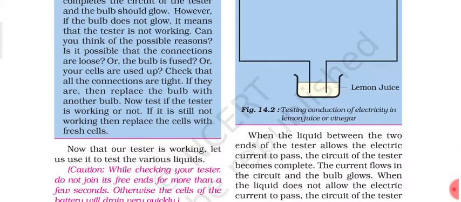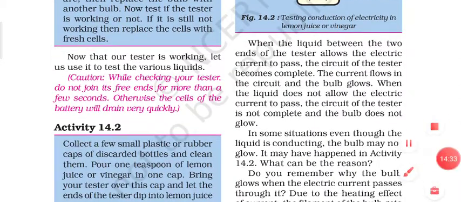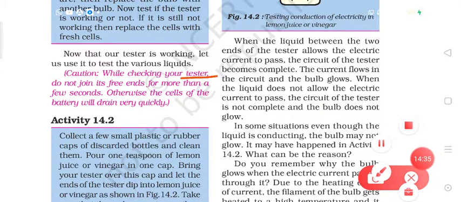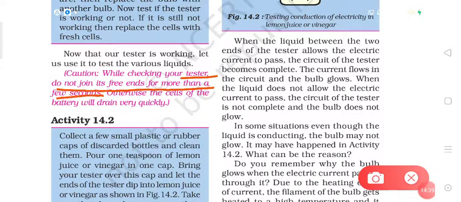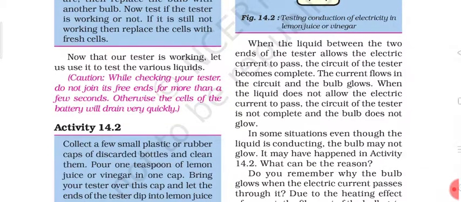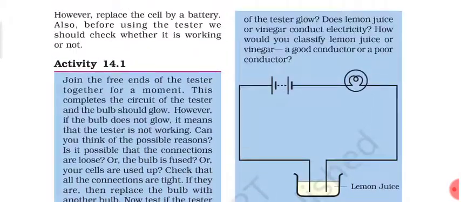Dear students, something is written here. This is very important. What is written? While checking your tester, do not join its free ends for more than a few seconds. Otherwise, the cells of the battery will drain very quickly. So this is very important that for checking the tester, you simply touch the two ends and remove them very quickly. Otherwise, the battery will drain up very quickly.